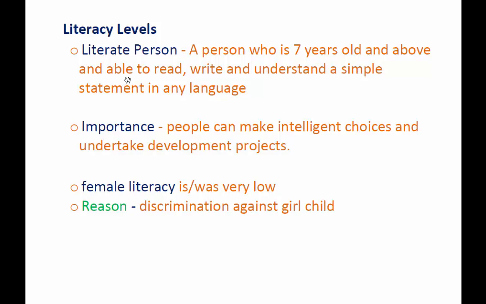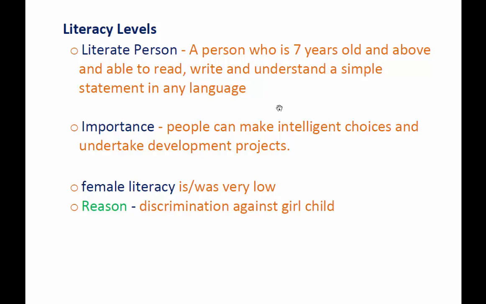It may be Manipuri, Hindi, English, Marathi, Assamese, etc. If a person who is already 7 years old and above can read, write, and understand a simple statement in any language, that person is a literate person.